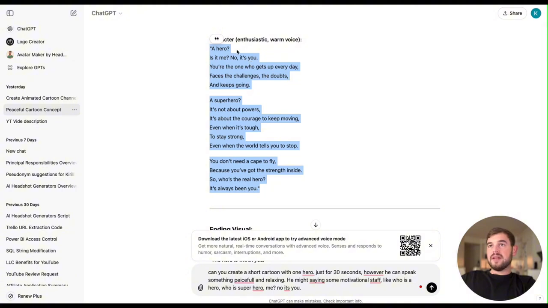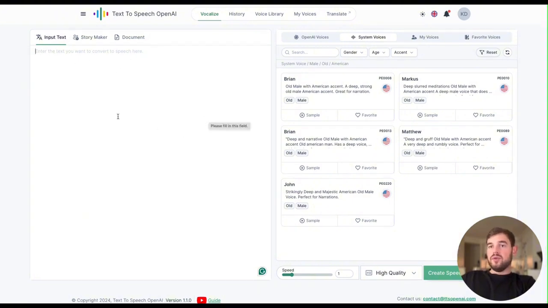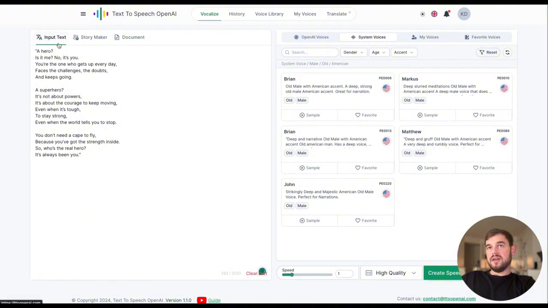And the next step is to use this script and create the audio. You can either record your own voice, but in our case, we will use just the AI technology and we will use the service called text to speech OpenAI. They have a website named ttsopenai.com. And once you are here, you can play around, check different kinds of voices. The first thing that you have to do is insert the input text.